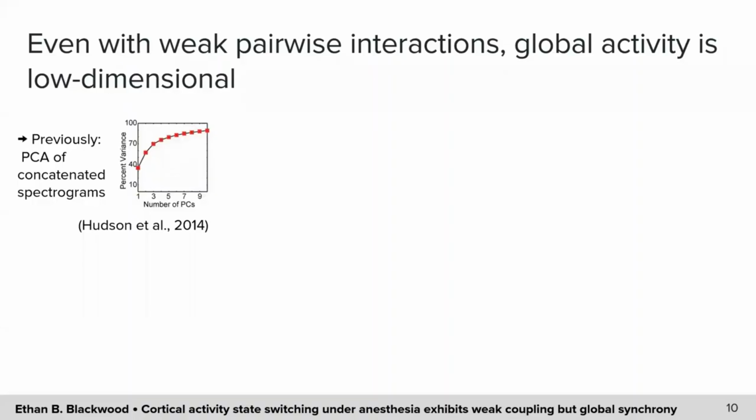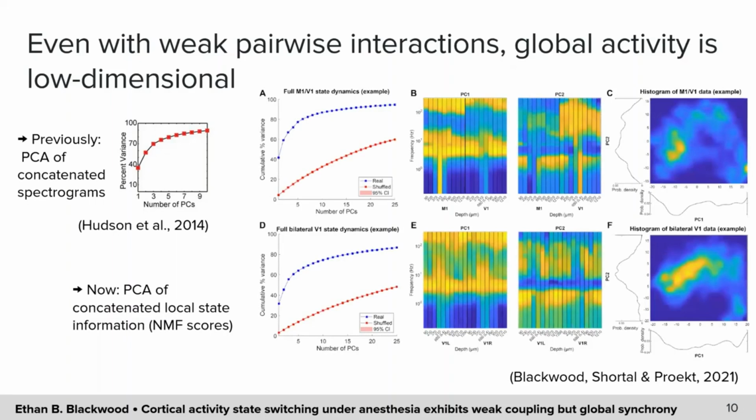Finally, we conducted a PCA analysis on the concatenated NMF scores to confirm that even with apparently weak pairwise coupling between channels, there is global synchrony when considering a larger number of channels. Recall that PCA revealed global dynamics to be low-dimensional based on full concatenated spectrograms in the Hudson et al. study. After running PCA on the NMF space data, we compared the cumulative explained variance to what we obtained with the null model with independently shuffled channels. In both recording types, global synchrony is clearly present. Many fewer components are needed to reach any variance threshold with the real data.